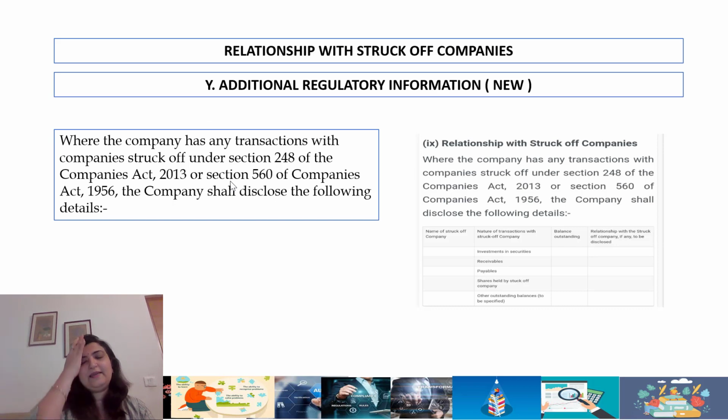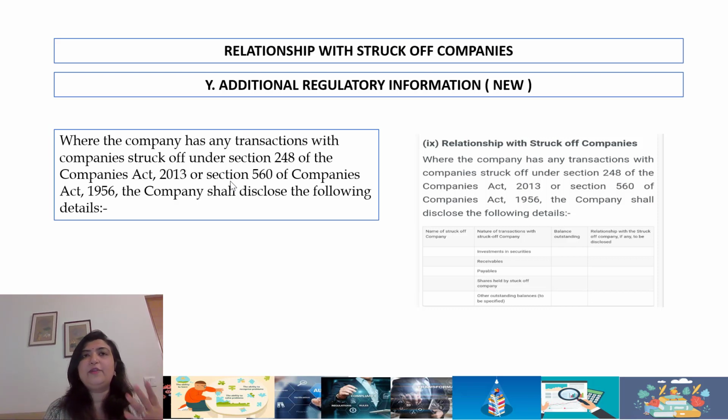Struck off companies. I had in several videos prior to this mentioned across my presentations that there's a huge bunch of struck off companies. I read somewhere that it's in the region of about 5 lakhs. So if any of your contractual counterparties, whether it is your debtors or your creditors, or people to whom you have given loans and advances, or from whom you've taken loans and advances, all categories of transactions, you may have invested in such companies, or such companies may have invested in your company as shareholders.